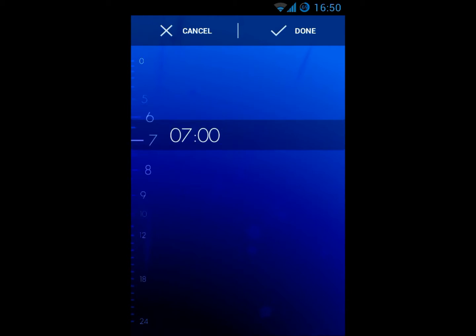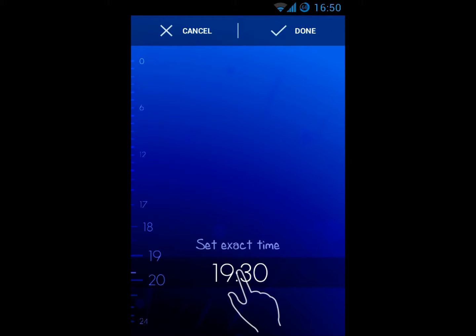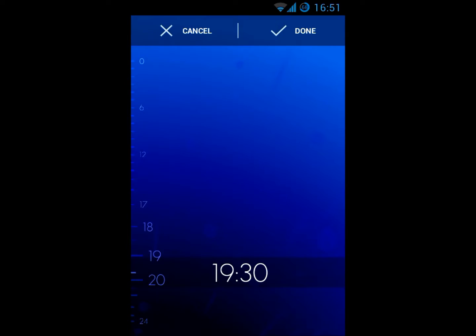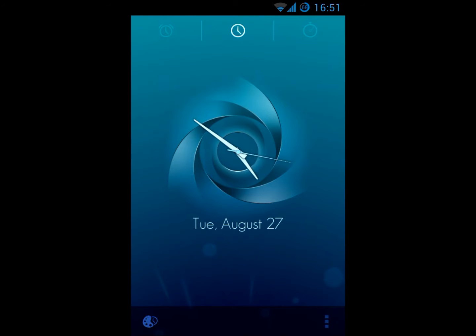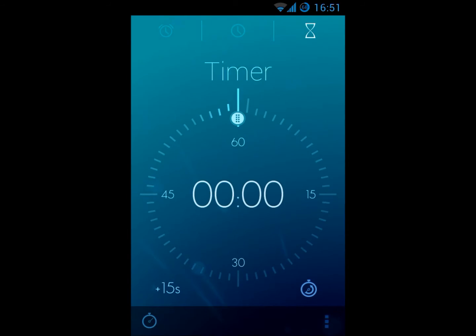So just scroll and here it is. For example, set the exact time. Click on it. Here you can set the exact time and then press OK to set the alarm and then press done, but I'm not going to. And here it is, the time and the date, and here it is the timer.